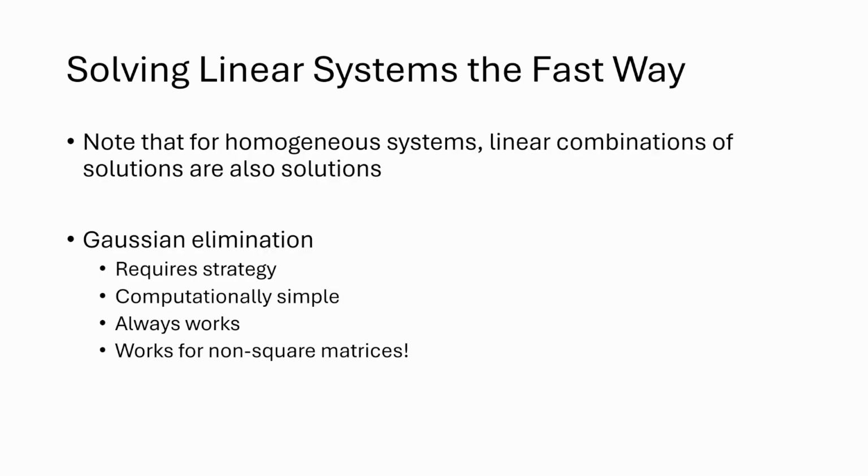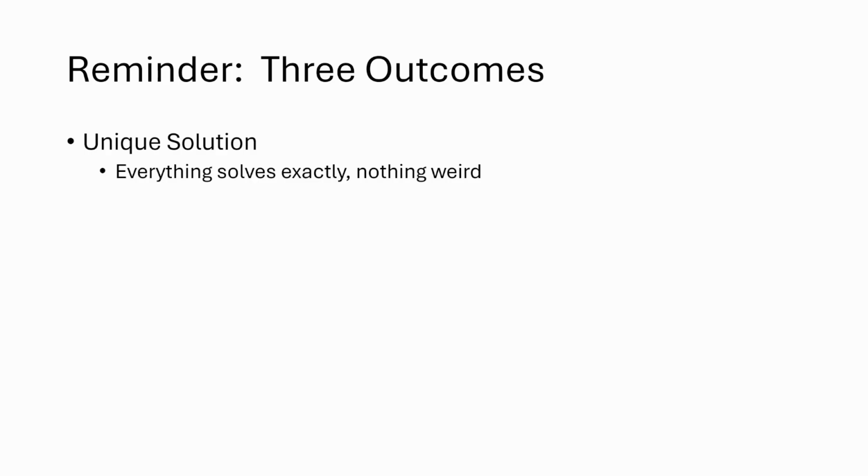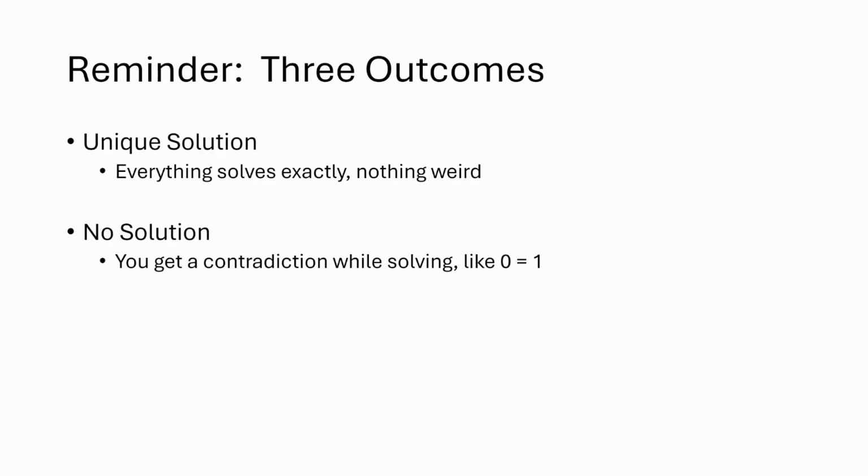That's not necessarily true. Matrices with lots of zeros are very easy to invert, for example. And in science, we often deal with square matrices, and square matrices have nice properties that make them easier to work with. But in a purely mathematical sense, at the end of the day, you can always use Gaussian elimination. It may not be the best tool for every problem, but you can be guaranteed that if the problem is solvable, it will work.